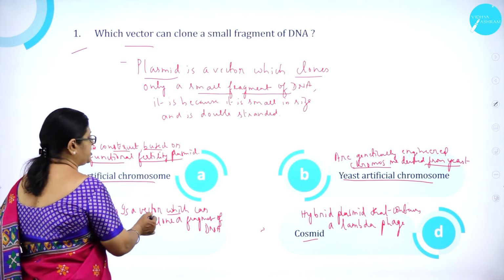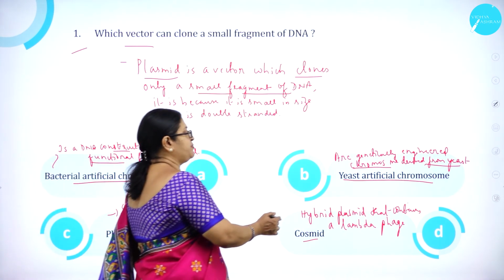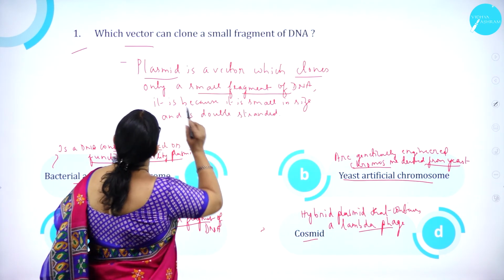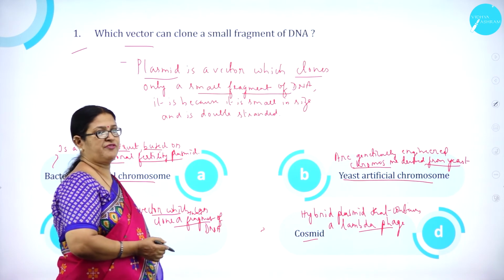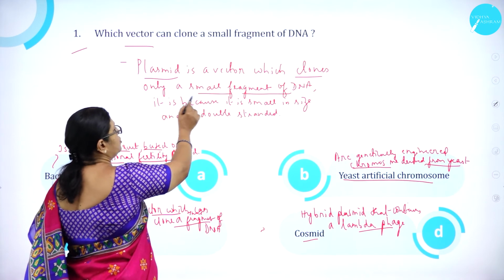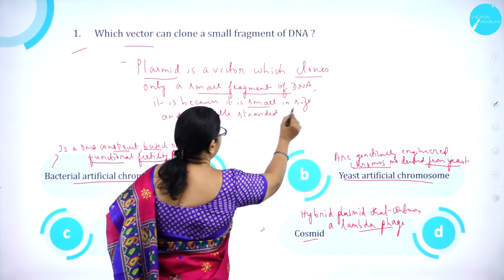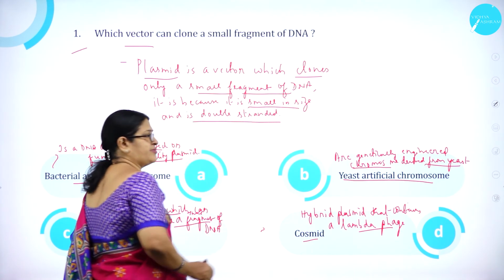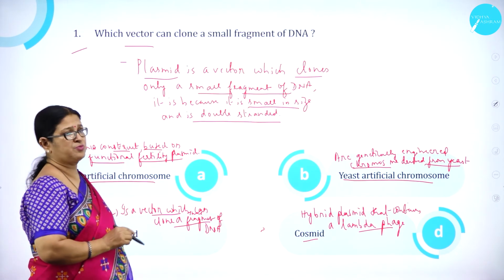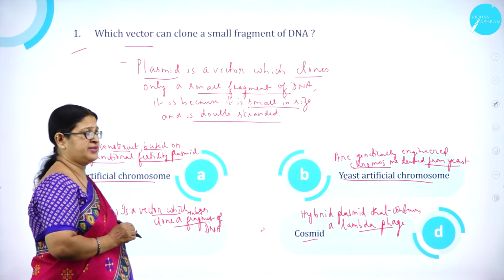Plasmid is a vector which can clone a small fragment of DNA. Cosmid, hybrid plasmid that contains a lambda phage. So which vector can clone a small fragment of DNA? Plasmid is a vector which clones only a small fragment of DNA. Why? Because it is small in size and is double-stranded.